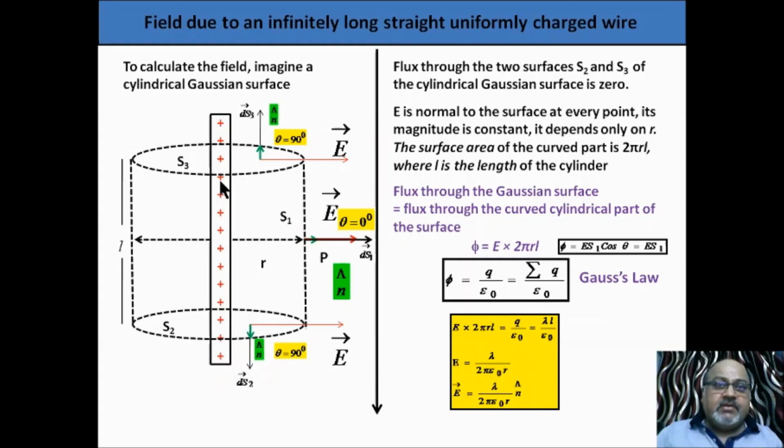Total charge will be, what is lambda? Lambda is equal to Q by L. So Q will be lambda into L. Now see, L gets cancelled. E is equal to lambda upon 2 pi epsilon naught R on the right hand side. This is the scalar form. In vector form, we have the unit vector n cap already. We place n cap here, and this statement will become vector notation.